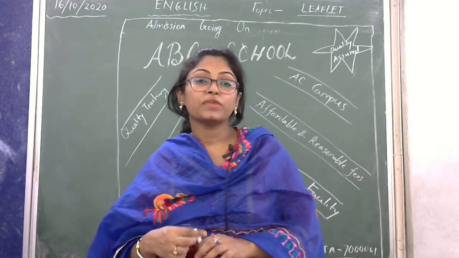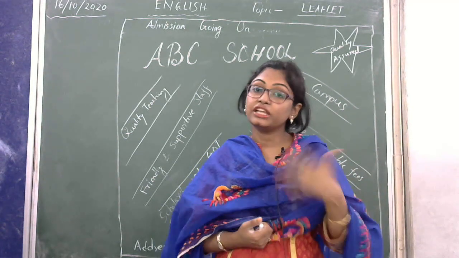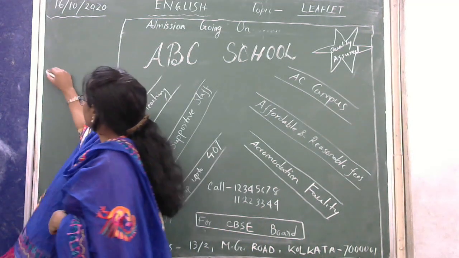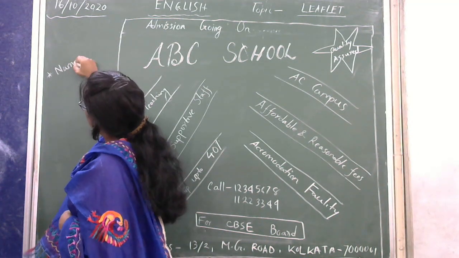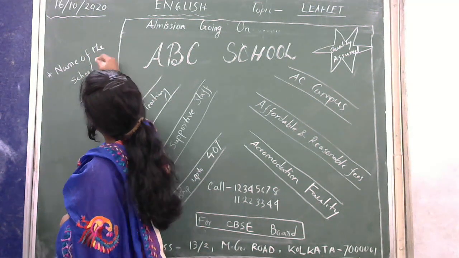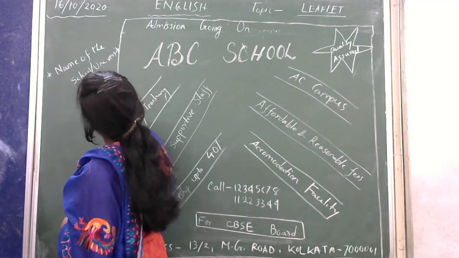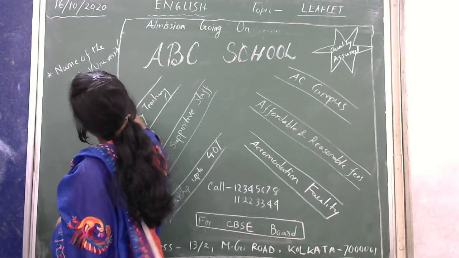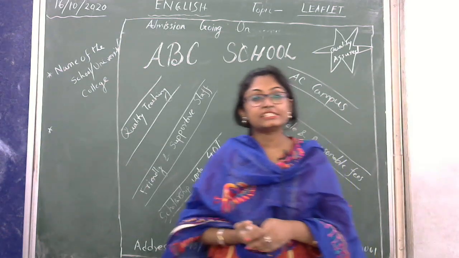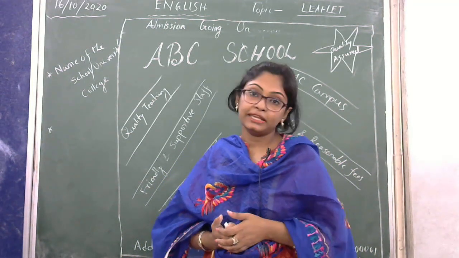Okay, so let's start. I have already told you it is related to education, so what are the things that should come to your mind? Number one, the name of the school, university or college. That is the product name, so that should come at the beginning.